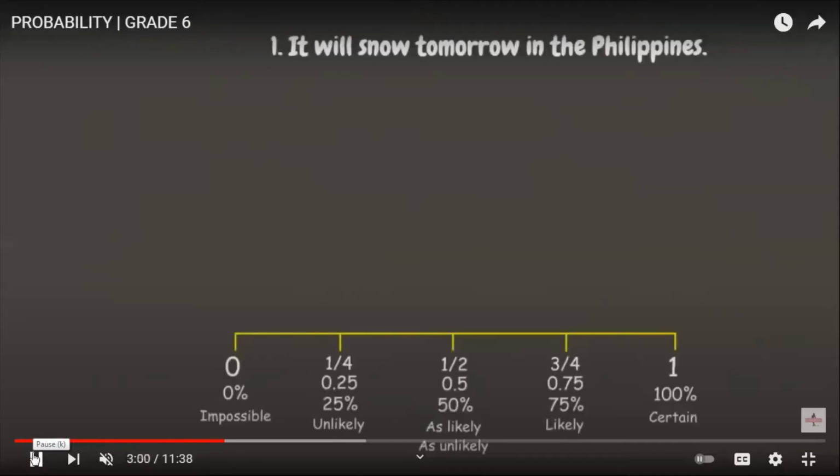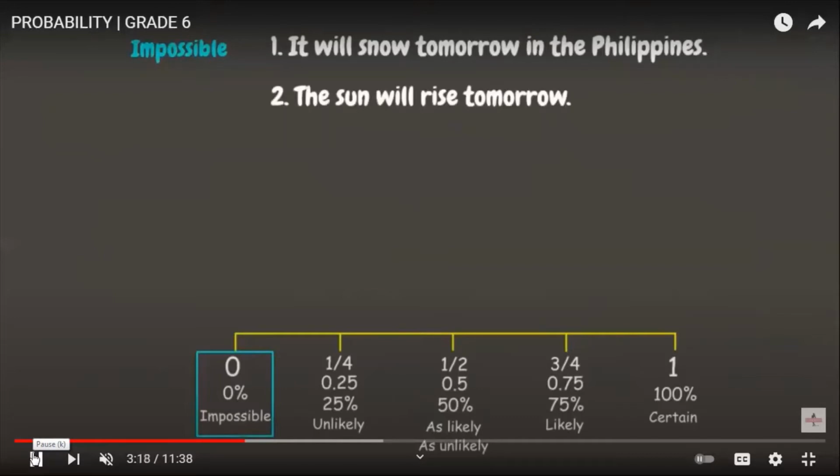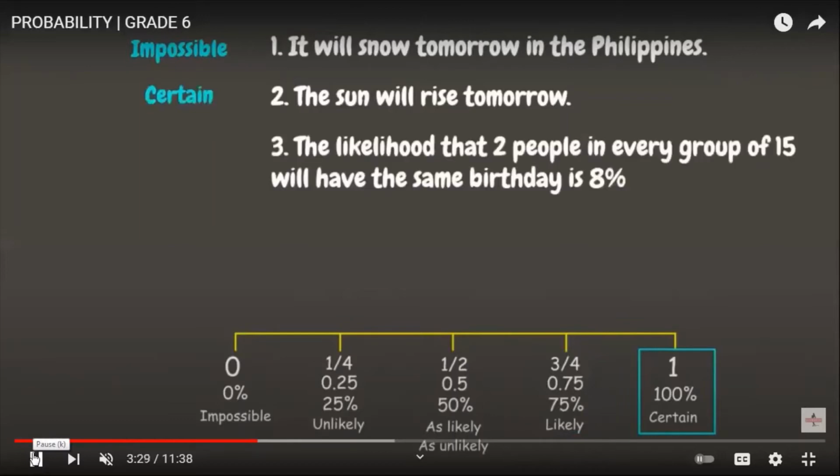Now, let us use our graph here from 0 to 1 and answer the following. Number 1: It will snow tomorrow in the Philippines. Based on the graph, the answer for this one is 0% because it's very impossible that it is going to snow here in the Philippines. We have also number 2, the sun will rise tomorrow. So every day the sun rises. So this is certain to happen or 100%.